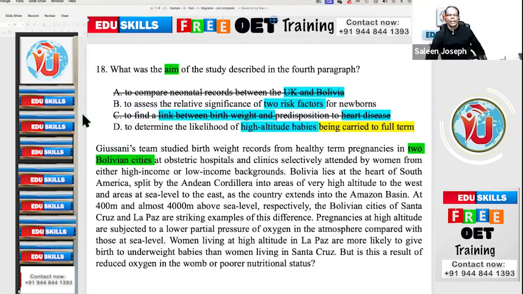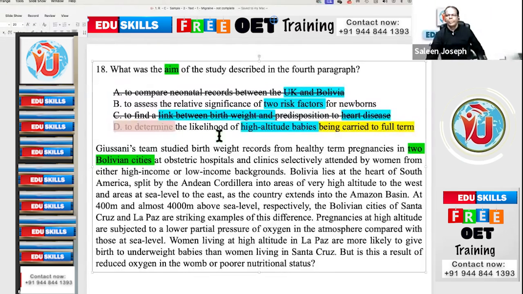Yeah, the study is about underweight babies, and they are not speaking about full term. Let's see now where will be the answer. Now, Gusani's team studied birth weight records from healthy term pregnancies in two Bolivian cities, where two obstetric hospitals and clinics selectively attended by women from either high income or low income backgrounds. So, the controlling idea is high income and low income backgrounds.